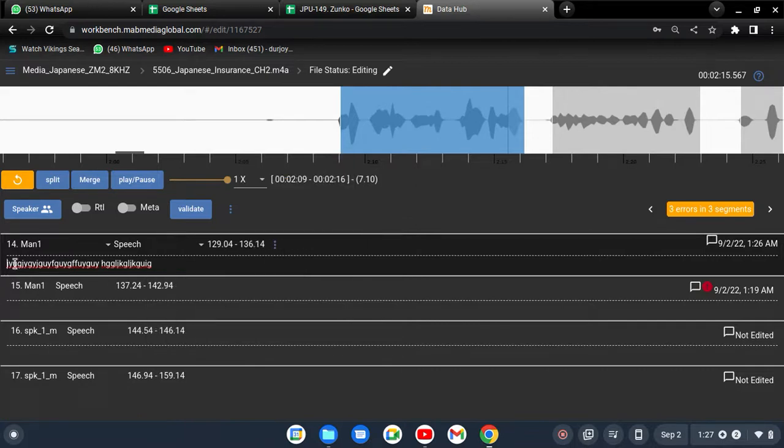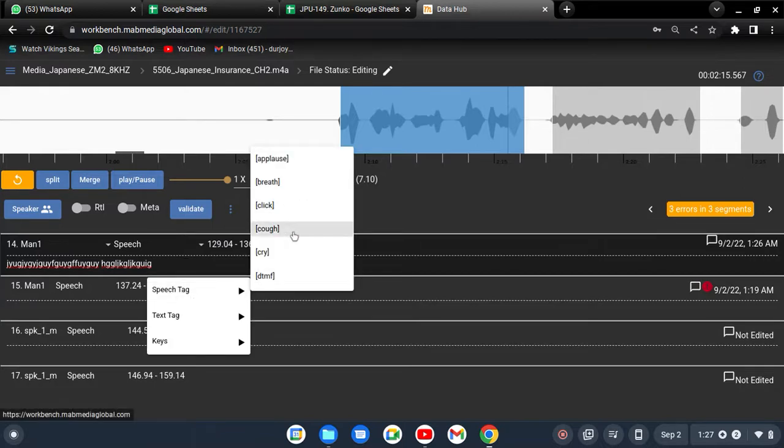Like suppose the person said something in Japanese and after that the person coughed. You can find the cough tag here, but please don't use those tags. I'm making it simple for you, because those tags are much more difficult to use. So no need to use any kind of tags in the transcription.